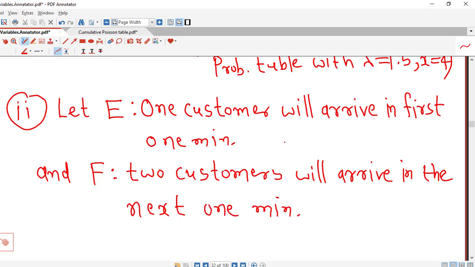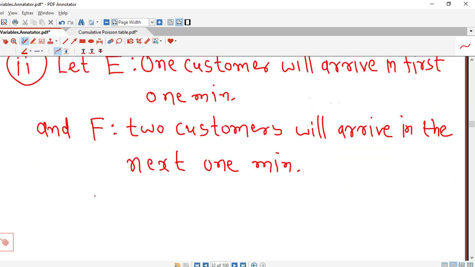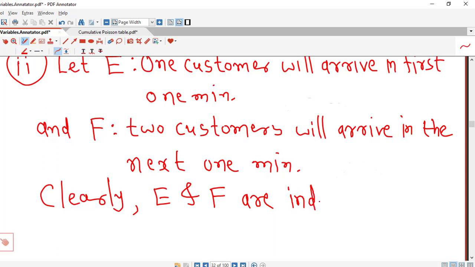So this event corresponds to capital X equal to 1, number of customers are 1, and this event corresponds to capital X equal to 2. Now it is clear that both the events are independent events because arrival of a customer does not depend on the arrival of remaining customers. So clearly events E and F are independent events.